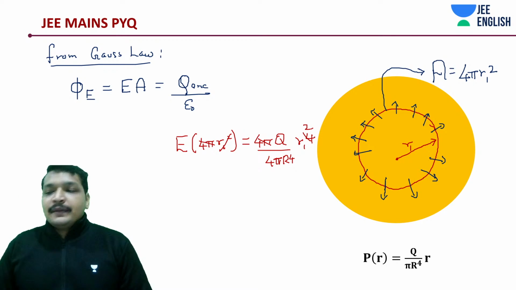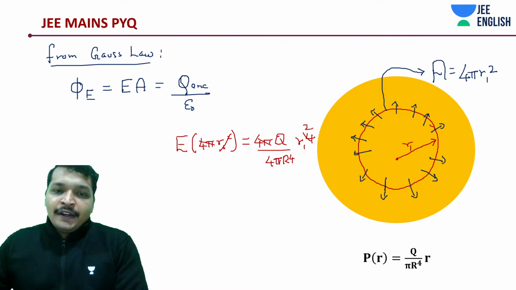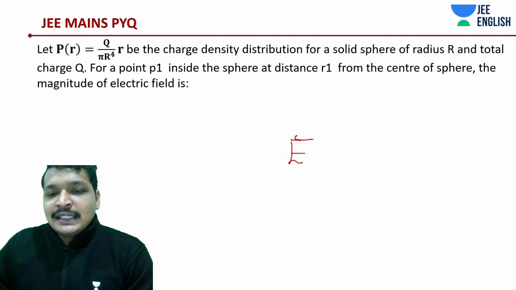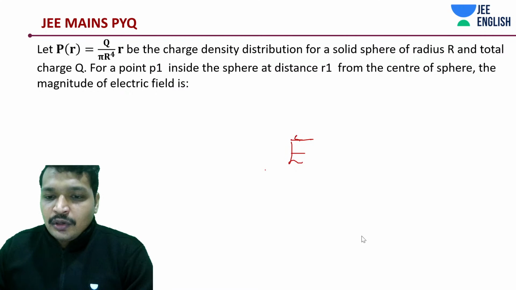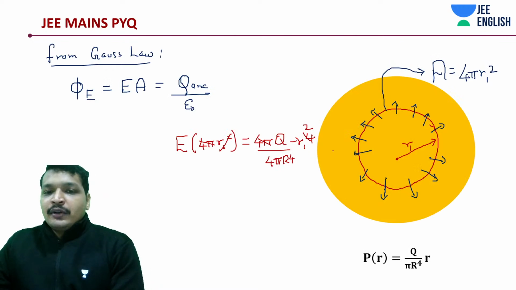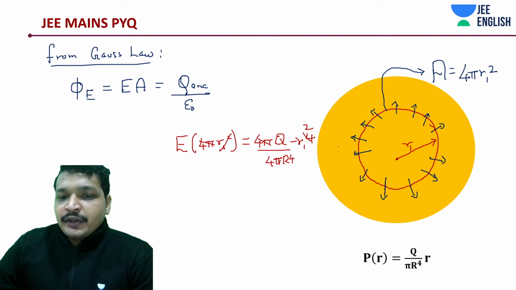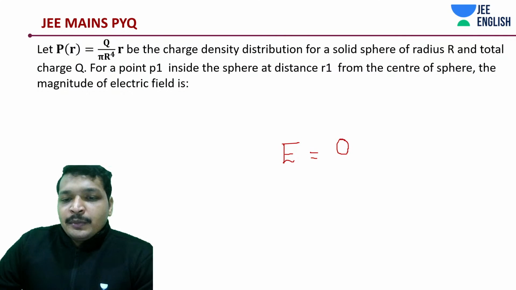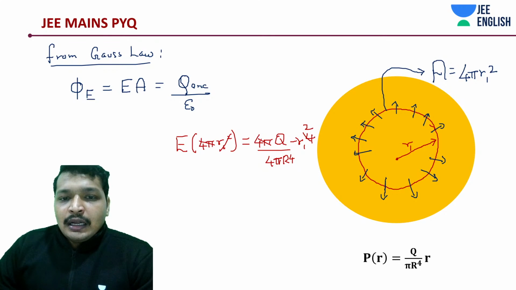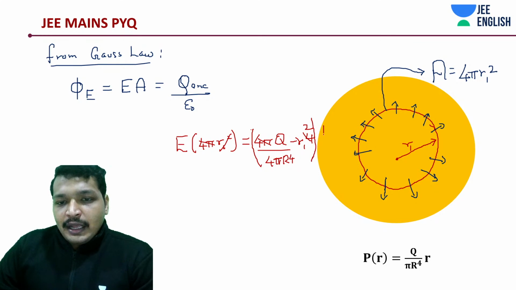What is the electric field? Electric field came out to be, just simplifying that term, what did your electric field come out to be? Given that Q is a positive charge, you can write it down as R cap, else Q's sign would take care of it. So it's going to be Q divided by 4 pi, and I think there should be an epsilon naught.